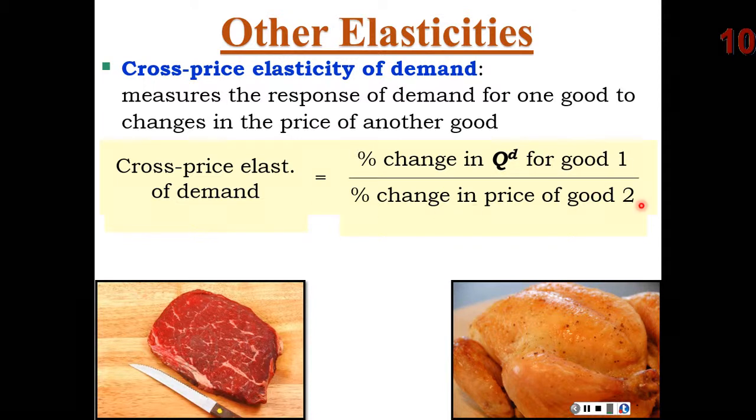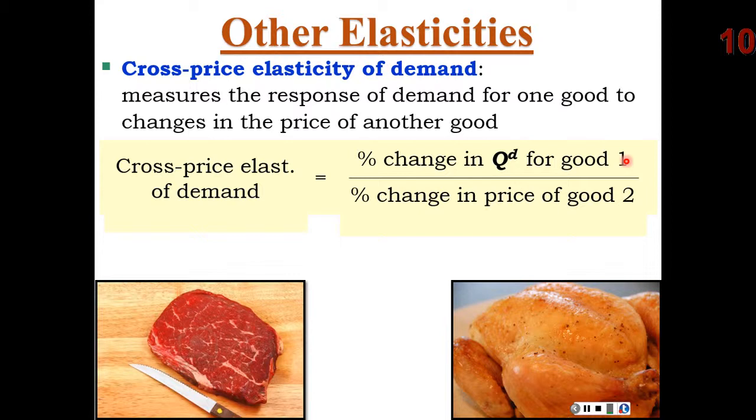If the price of beef goes up and people buy more chicken, that would make this a positive number, and that would also indicate that consumers are viewing beef and chicken as substitutes, right? Because as the price of beef goes up, people are buying less beef and more chicken. We can also think about it if the price of beef goes up and people buy less chicken. So this would be a negative numerator, right? Then we would tend to think that beef and chicken might be more like complements, because people would be buying them or not buying them in tandem. And that would be something to consider.